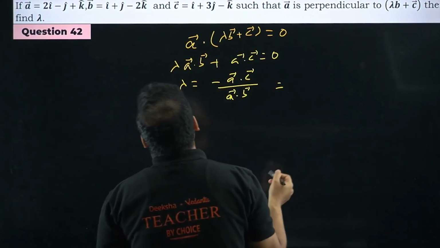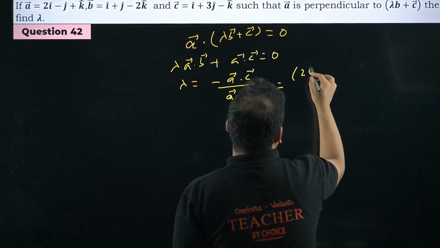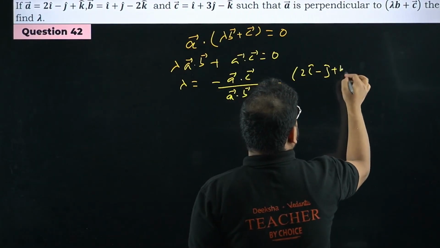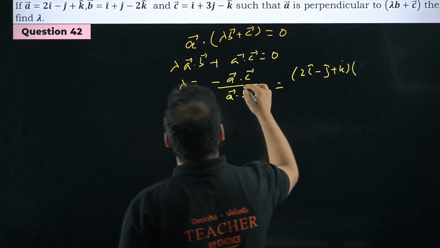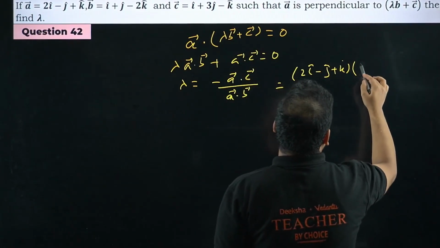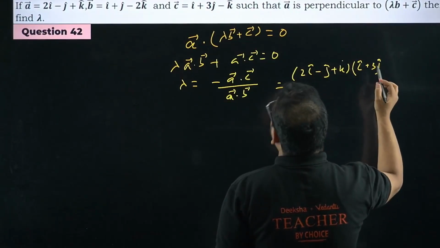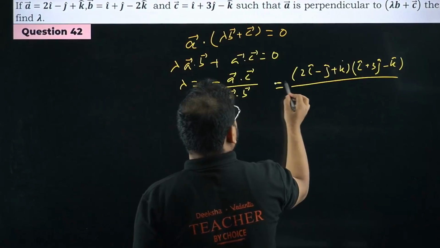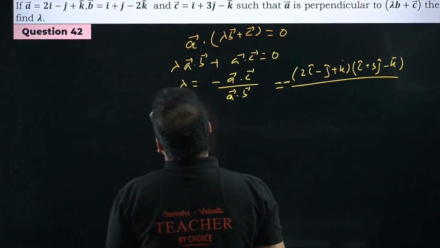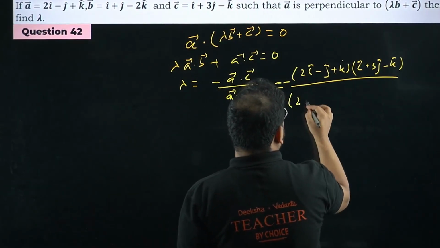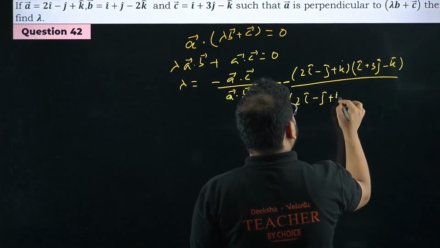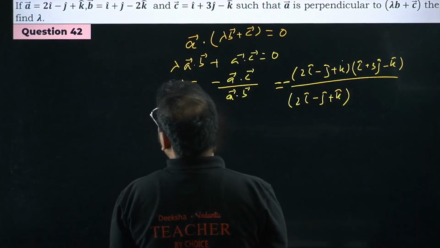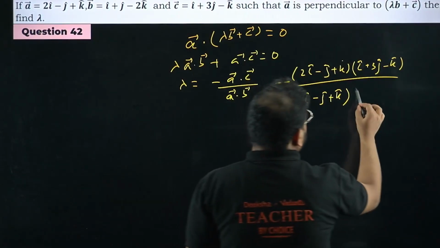Okay, what is A? Please check. A is 2i minus j plus k, and what is C? I plus 3j minus k, divided by, there's a minus sign of course over here. What I get now, again same thing will come for A, 2i cap minus j cap plus k cap, and this time I have B, right? So i plus j minus 2k cap.